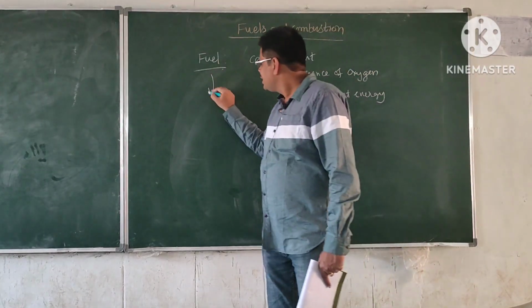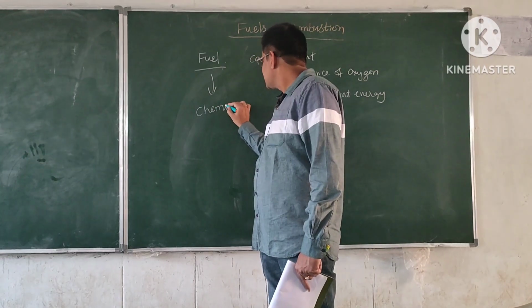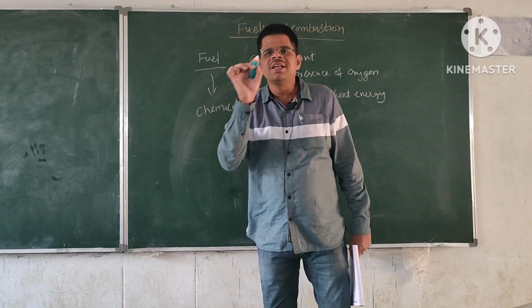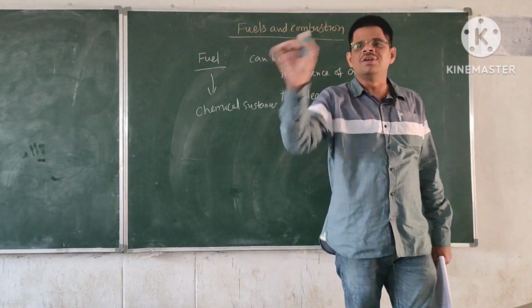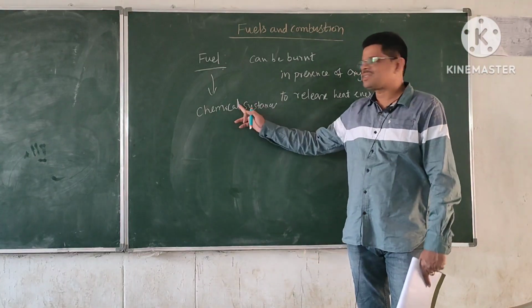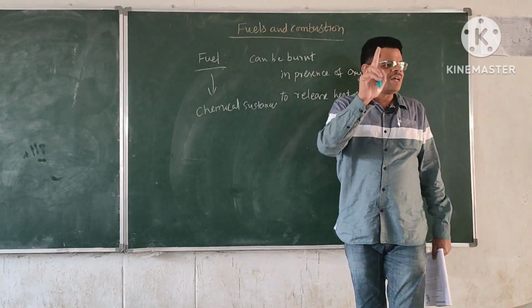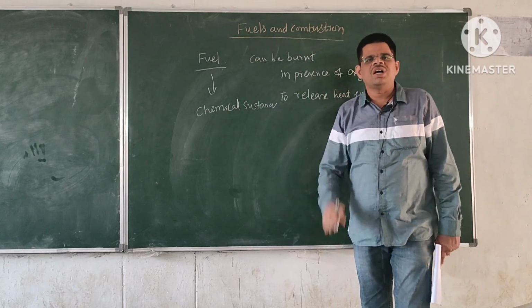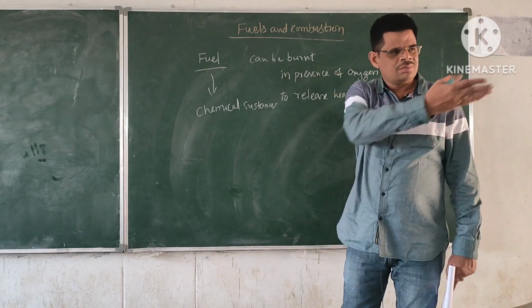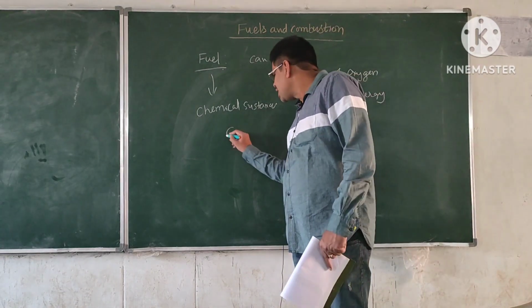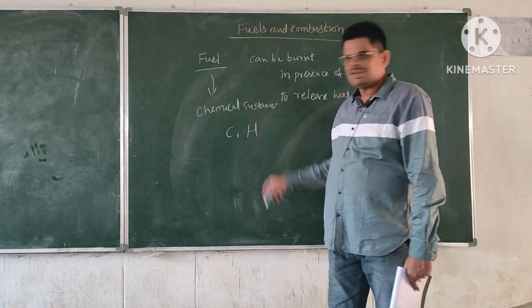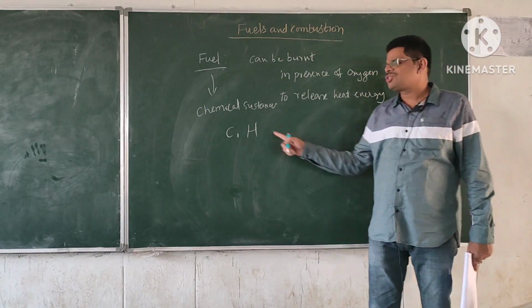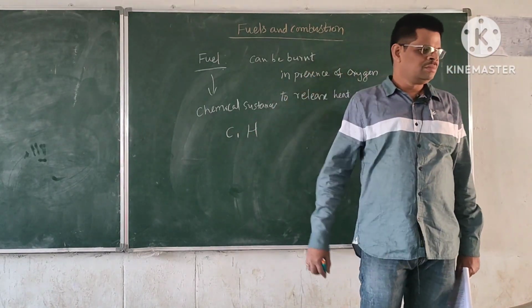So fuel is a chemical substance. That means it consists of certain chemicals with some heating value. Now can anybody tell me what are the chemicals available in any fuel? Standard chemicals. Not dioxide, carbon, hydrogen. Most of the fuels are having carbon and hydrogen, and these two are having certain amount of heating values.